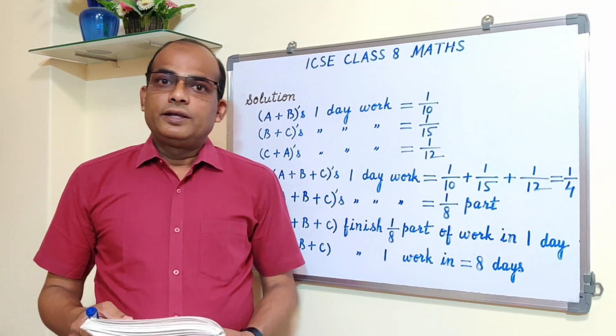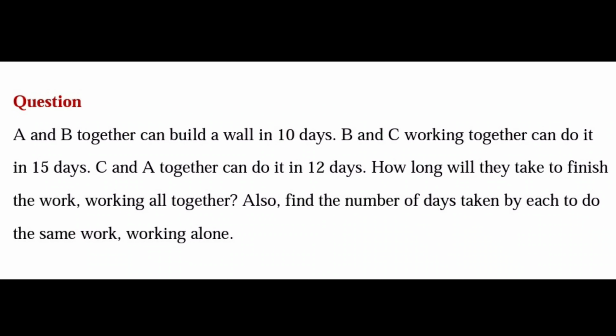Okay, the question is: A and B together can build a wall in 10 days. B and C working together can do it in 15 days.